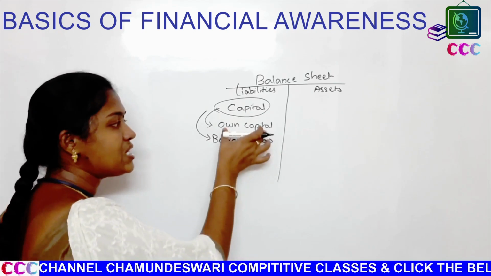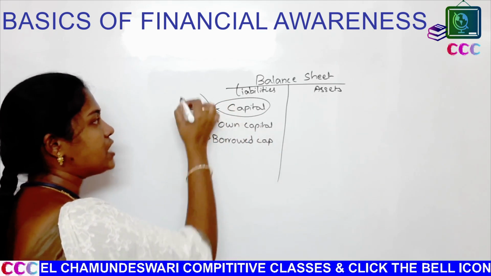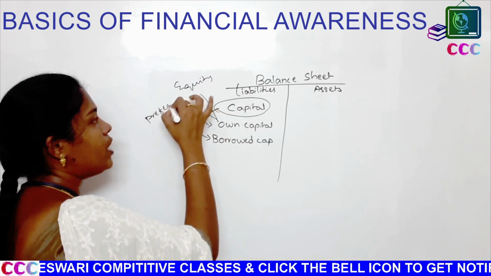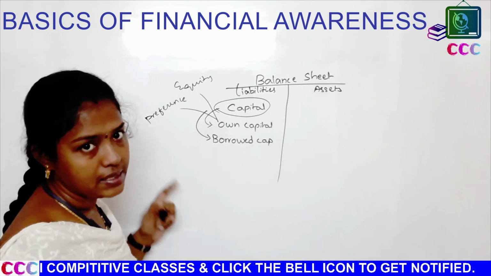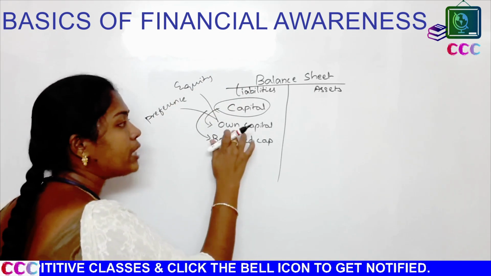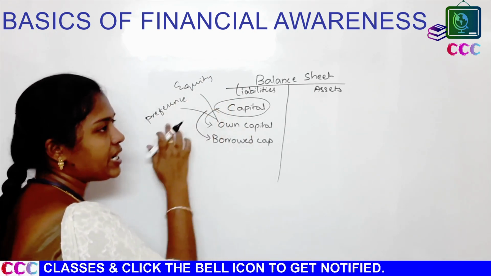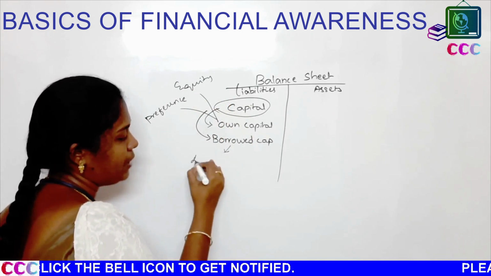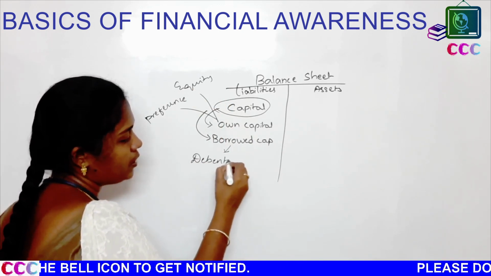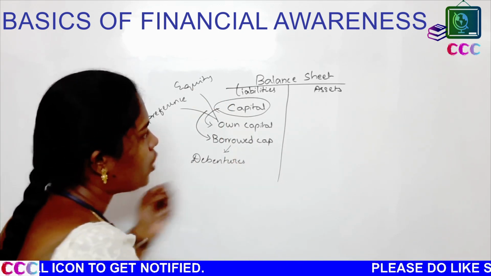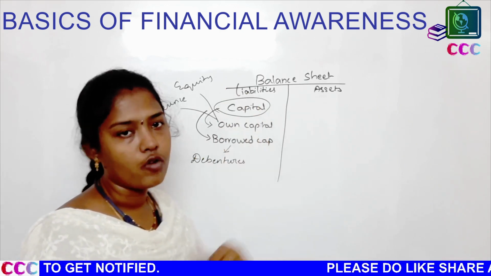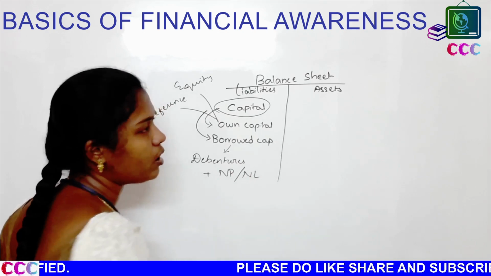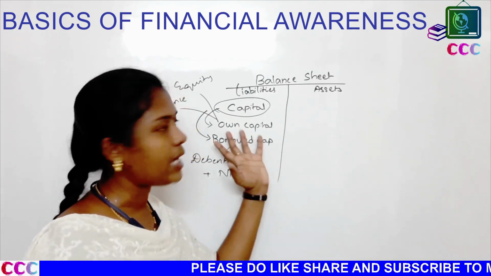Own capital again consists of two parts, equity share capital and preference share capital, and we will use these terms in detail in the capital market topic. Borrowed capital is known by the name debentures. Whatever net profit is earned in the P&L account will be recorded in addition to capital, either net profit or net loss. So this is what capital means.